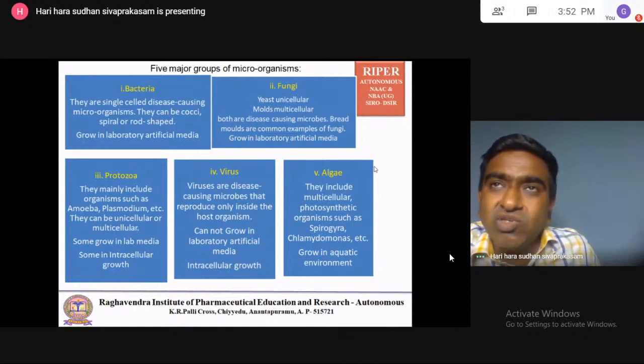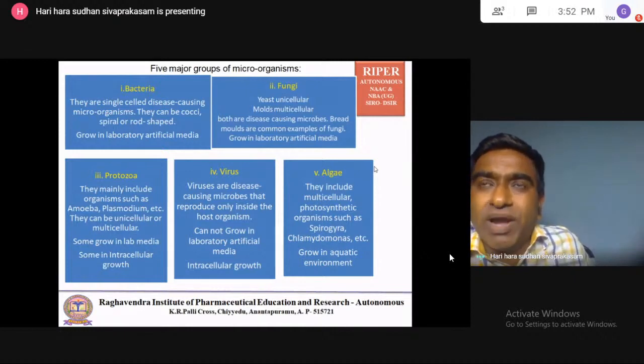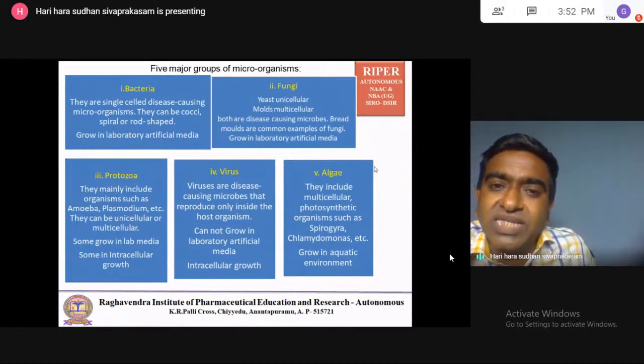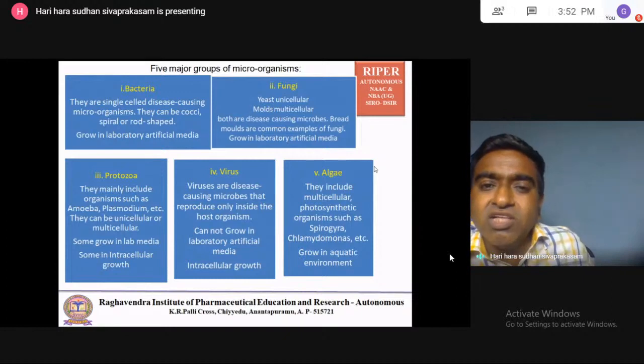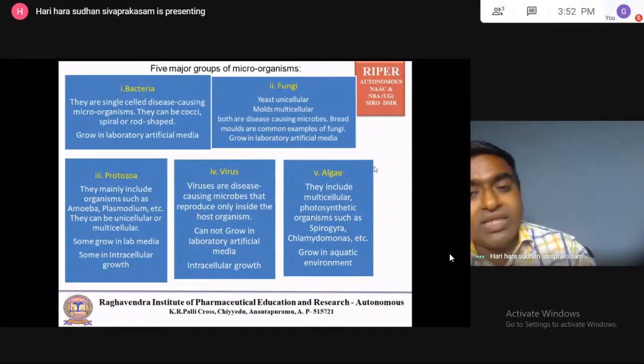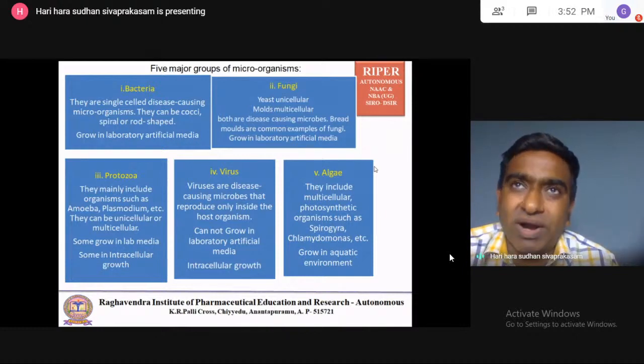Then algae. That is multicellular in nature and grows in the aquatic environment. You might have seen a green layer in water resources, that is mainly algae. It is photosynthetic in nature. Algae is food for animals and species living in the water.